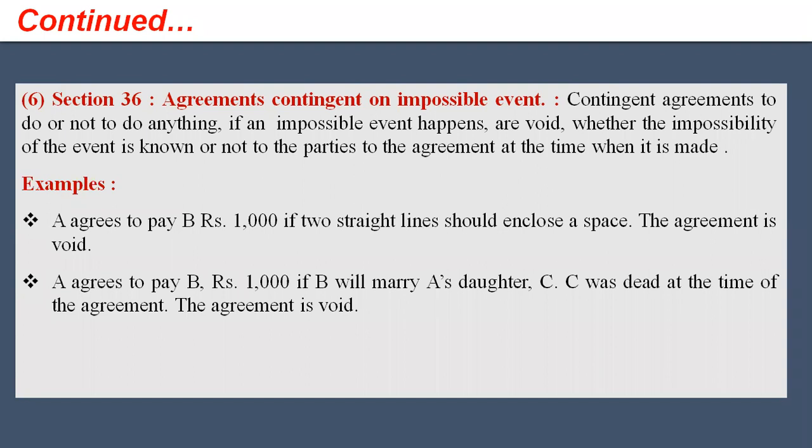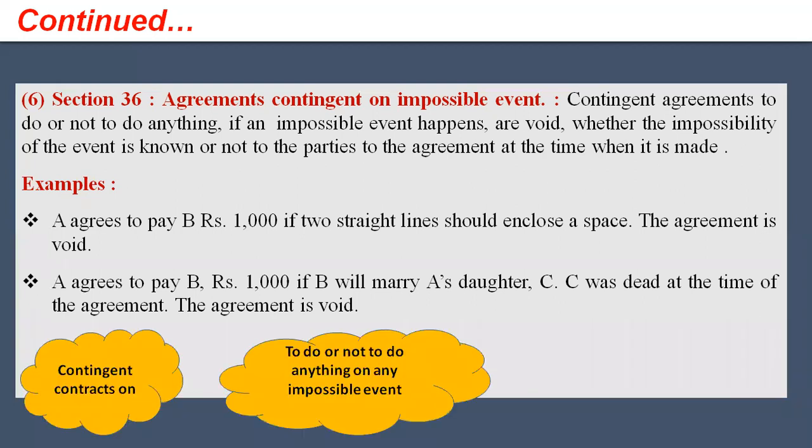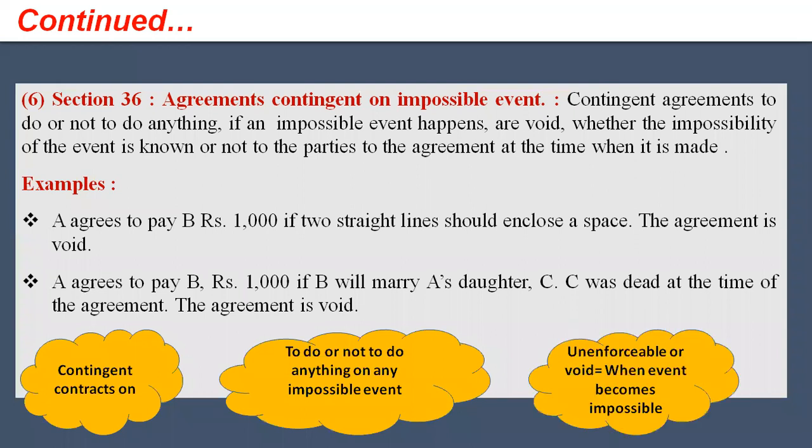So the agreement is void from the beginning, from the inception, and that's why it cannot be enforceable. So contingent contracts to do or not to do anything on any impossible event are always unenforceable or void.